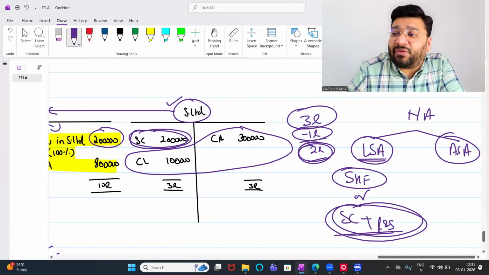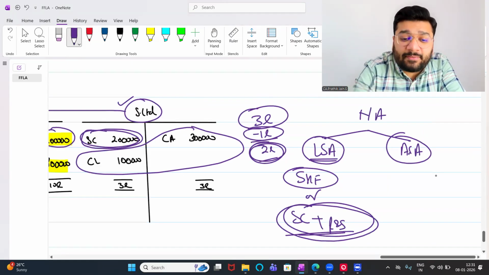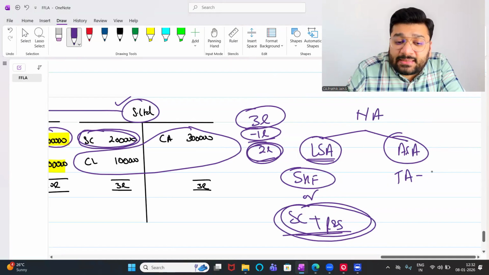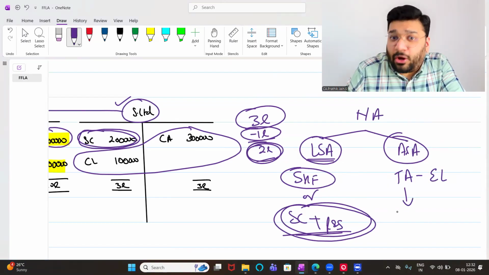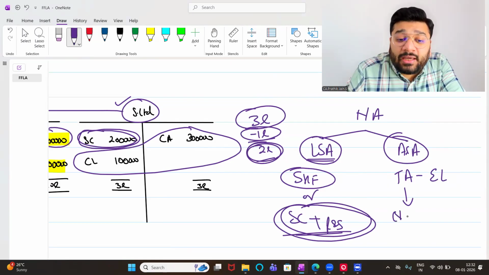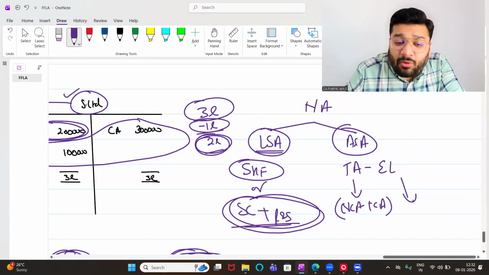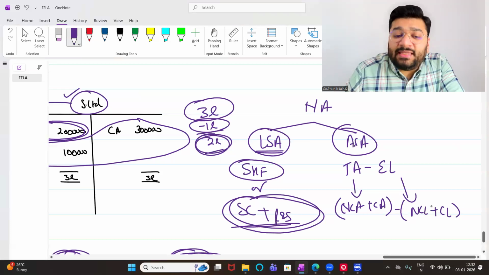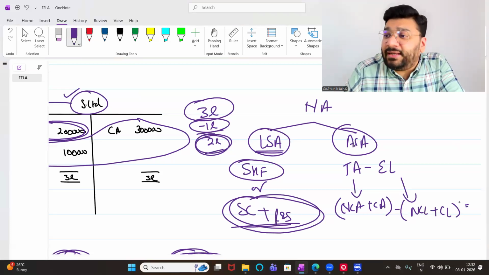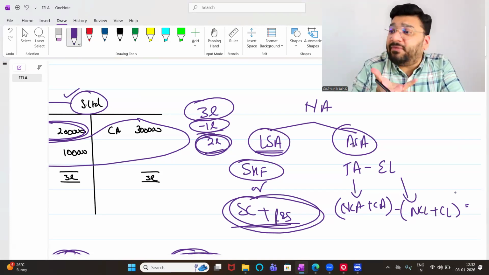The same data we can derive the other way around. What is the formula for this? Total asset minus external liability. Total asset can be recorded as non-current asset plus current asset. External liability formula is non-current liability plus current liability. So if we minus these both, we will get what? Net asset. Net asset means what? Net benefit that we are getting.